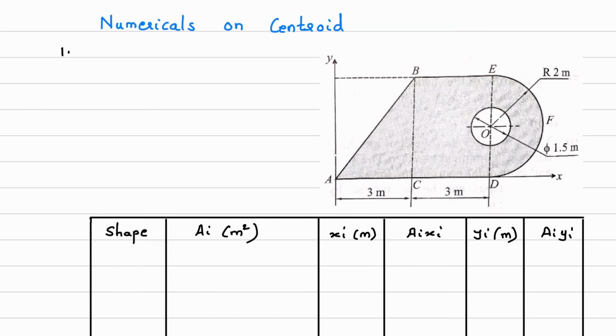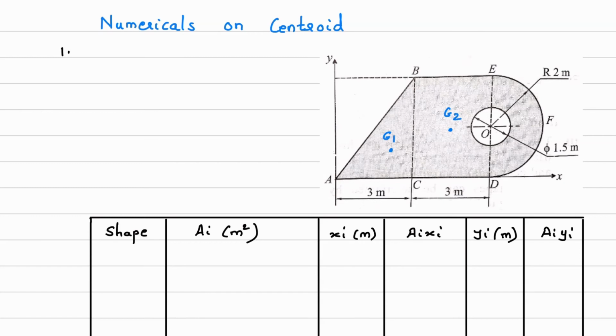Now, the next step is to locate the centroid of each individual geometry. Where will be the centroid of this triangle? It will be over here. Suppose this location is G1. How to calculate it, we'll see later. Then the second diagram is this rectangle. Where will be the centroid of this rectangle? It will be the center of the rectangle. So mark that point, and suppose this point is G2.